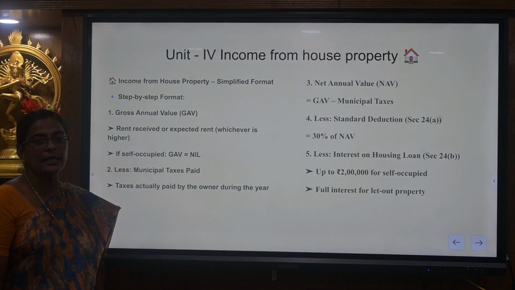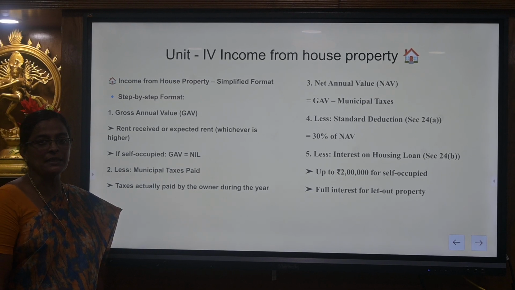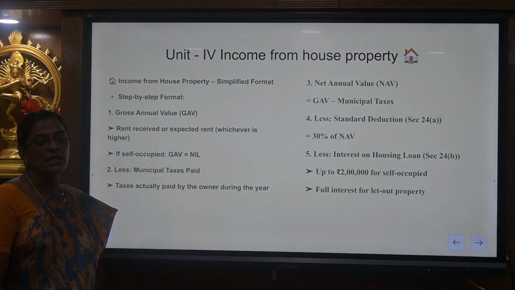The next one is income under the head income from house property. House property means a property which has a place of accommodation and which yields rent for the house owner, and it is termed as income from house property. Under the head income from house property, the amount of rent received during the previous year should be taken into consideration.